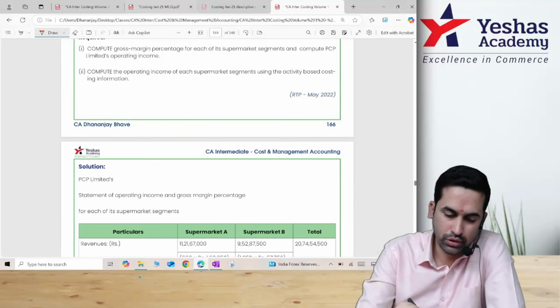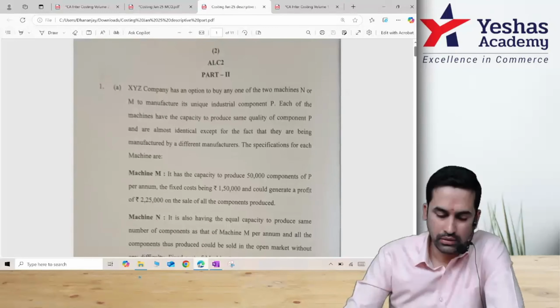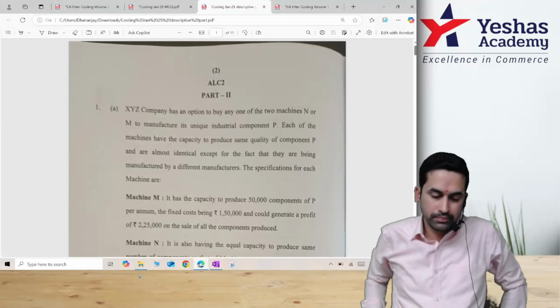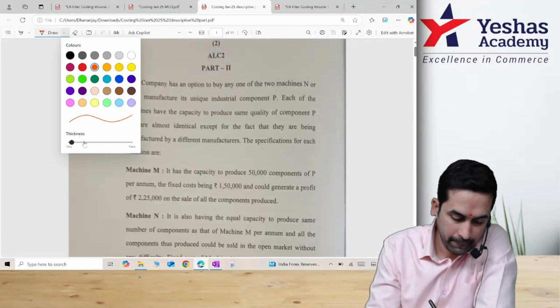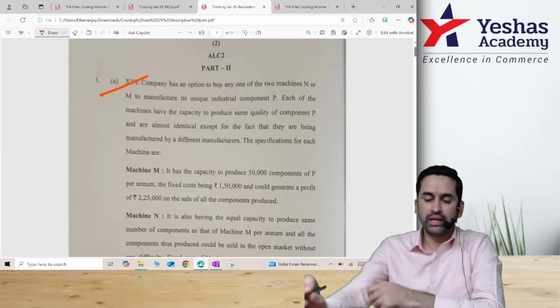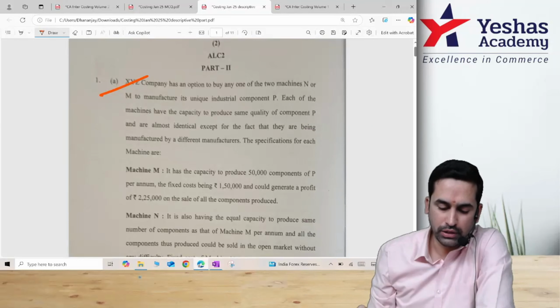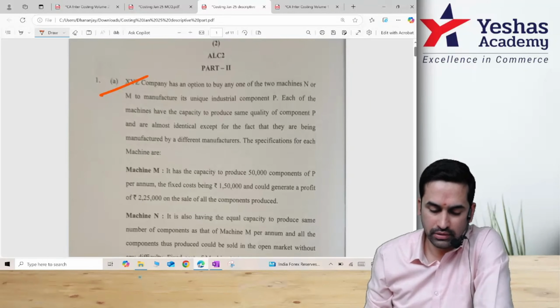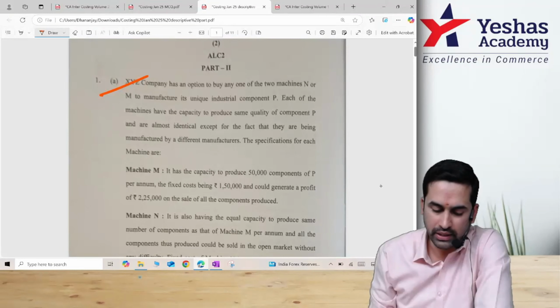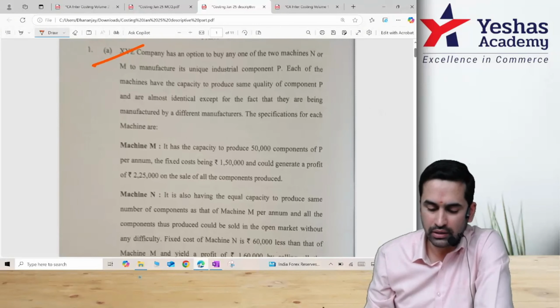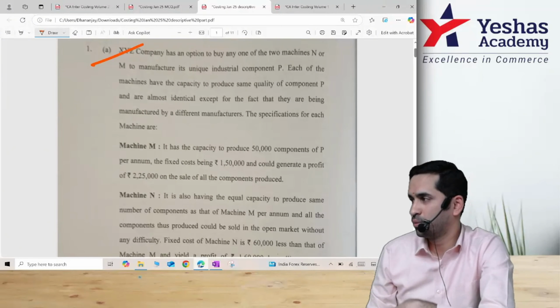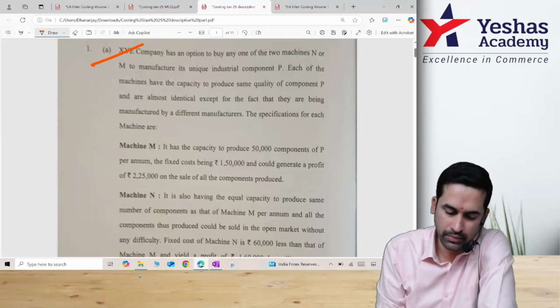Now I'm going to the descriptive segment. This is the descriptive part of the paper. Question number 1A, XYZ company, pay attention, has an option to buy any of the two machines N or M to manufacture its unique component. Each of the machines has the capacity to produce the same quality of component and they are almost identical except for the fact that they are being manufactured by different manufacturers. That means there is no problem with quality. That means any machine you can choose.